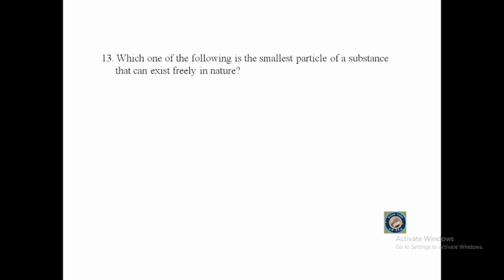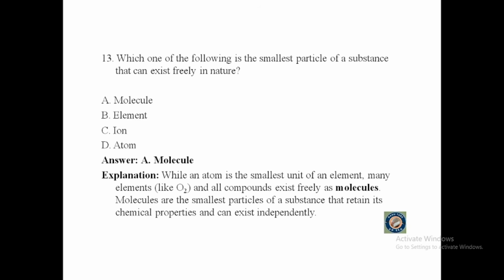Question number 13. Which one of the following is the smallest particle of a substance that can exist freely in nature? A. Molecule, B. Element, C. Ion, or D. Atom? The answer is molecule, because while an atom is the smallest unit of an element, many elements like oxygen and all compounds exist freely as molecules. Molecules are the smallest particles of a substance that retain its chemical properties and can exist independently.